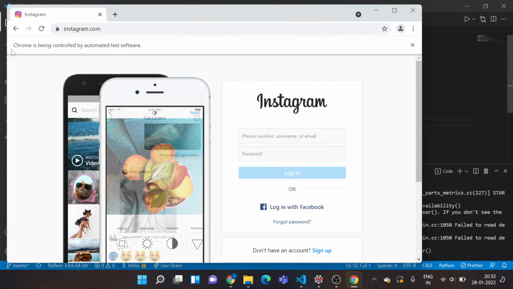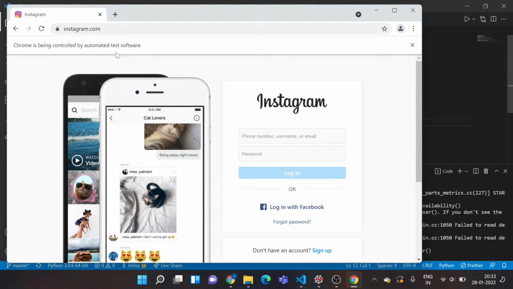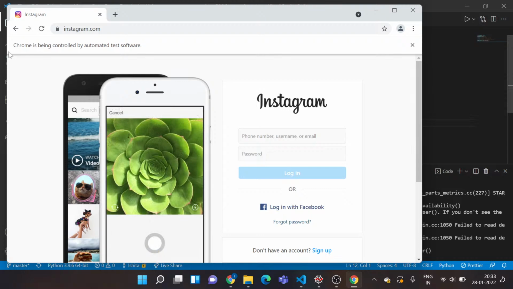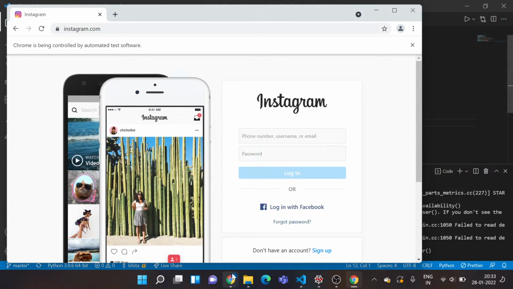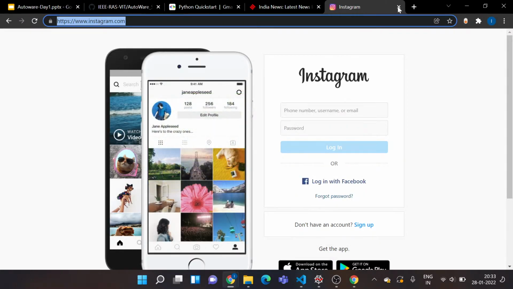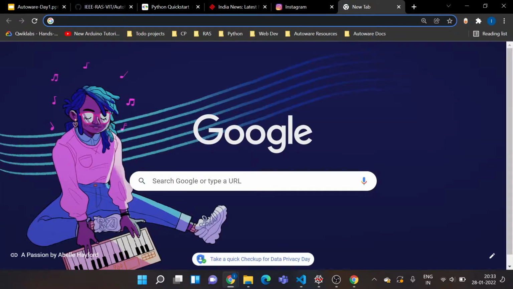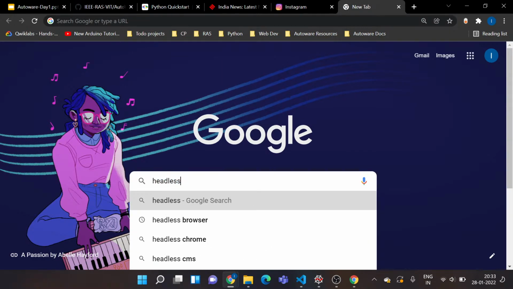It says very clearly that Chrome is being controlled by automated test software. So that is basically the web driver that we just initialized in our script that is controlling your browser. So it just gives a message. Basically, this is a headless browser. Now you must be thinking, what is a headless browser? No worries, Google at your service. We'll just type headless browser and see what it is.